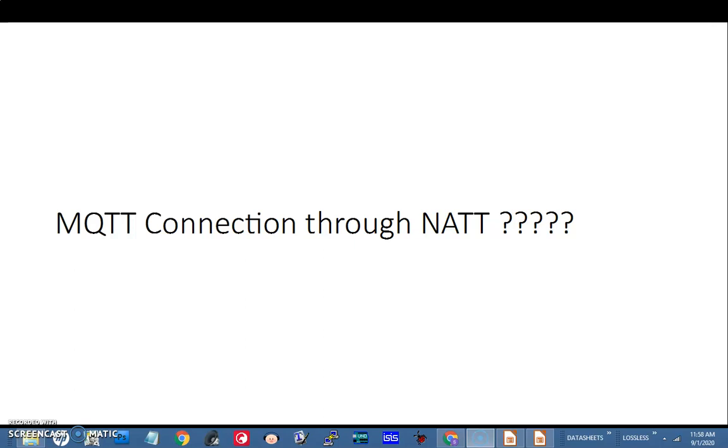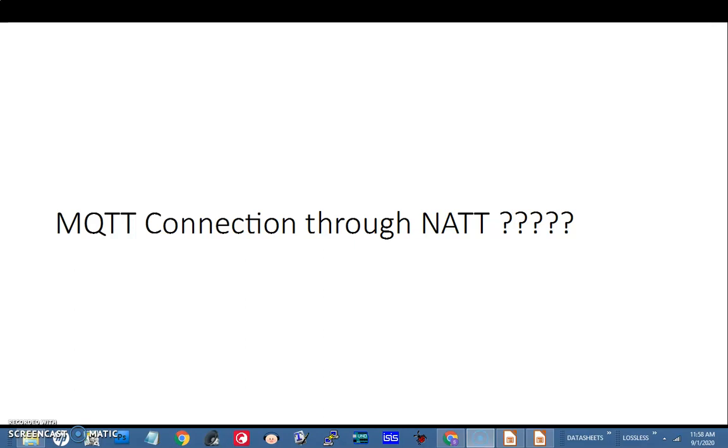Okay, so today we'll look at the way MQTT works in terms of messages sent, what are the protocol headers and so on. So first thing is, when we connect a Node MCU to the internet, the connection is going through a router. So the router performs network address translation. So the private IP address of your Node MCU gets mapped to the public IP of the broker. Broker is in public internet.